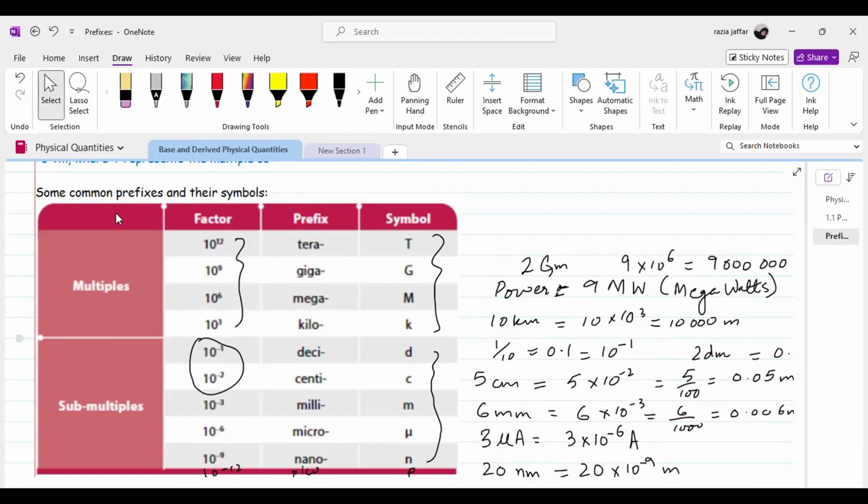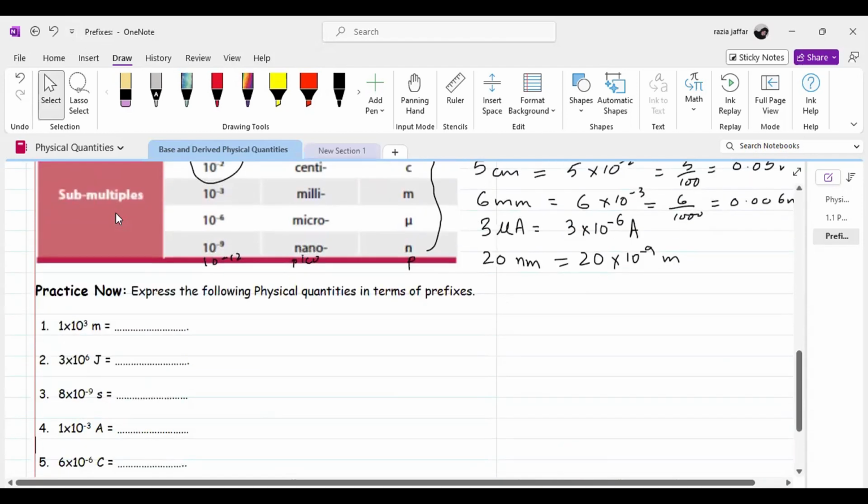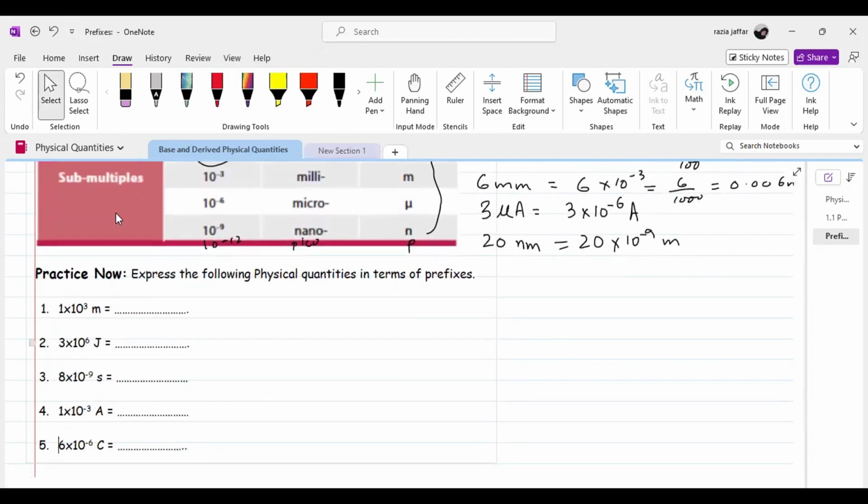And then we are going to solve the problems here. If we have written 3 into 10 power 6, I am solving question number 2. 10 power 6 means a positive value multiple. For multiples, what have we learned? Kilo, mega, giga and tera. Kilo 10 power 3, mega is 10 power 6. So it will become 3 megajoules. J is for joules. Joule is the unit for energy.